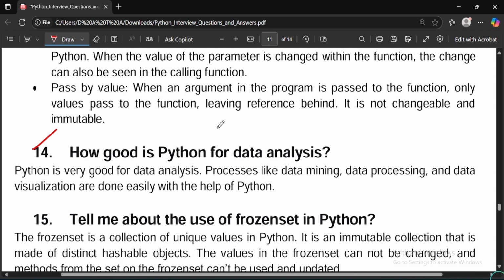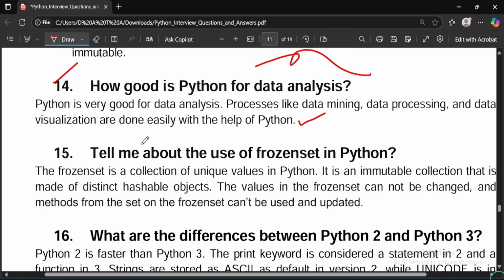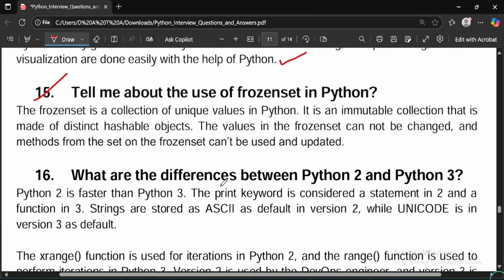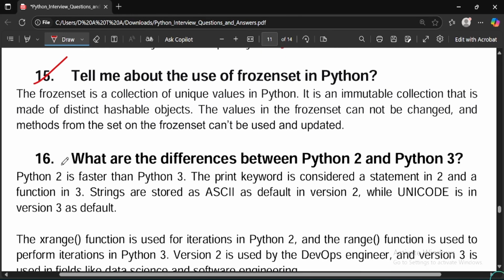You can describe it in your own words. Python is very good for data analysis. Data mining, data processing and data visualization are done easily with the help of Python. You can explain some real cases and scenarios of data analysis using Python as well. So moving on to the next, tell me about the use of frozenset in Python. You can read this. A frozenset is a collection of unique values for use in Python. You should know. Then what are the differences between Python 2 and Python 3?